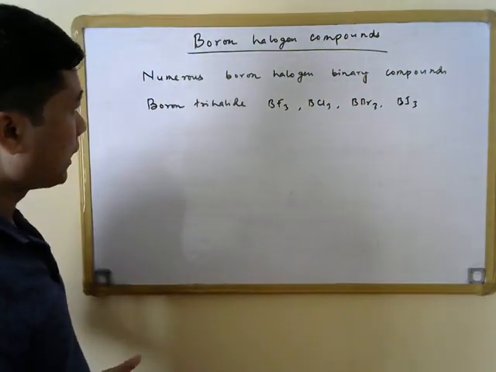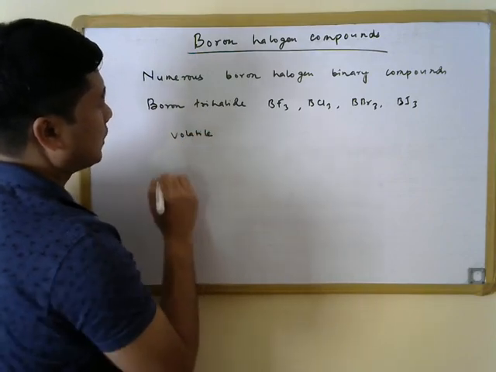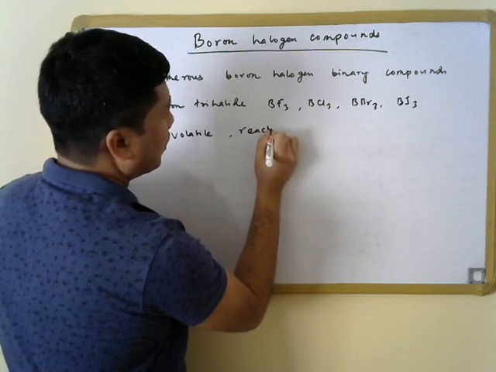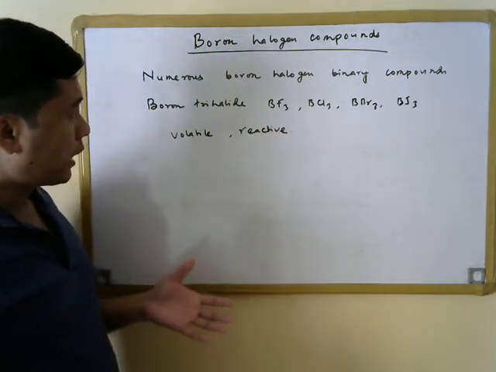These boron trihalides are volatile as well as highly reactive compounds.